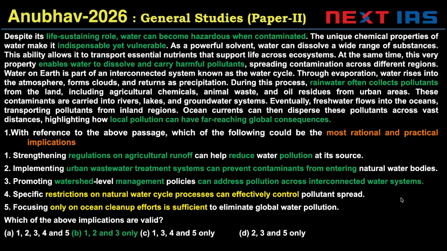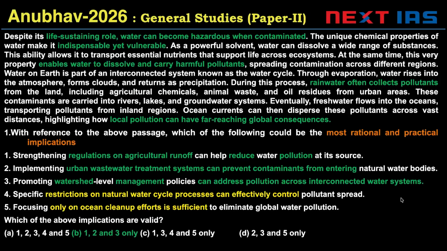Now, if you had this information of pollution spreading through water, what would be a practical action a state actor would take? The first one, strengthening regulations on agricultural runoff, can help reduce water pollution at its source. Now, if you notice, we are told in the passage about contaminants carried into rivers, waters, groundwater systems, including agricultural chemicals here.